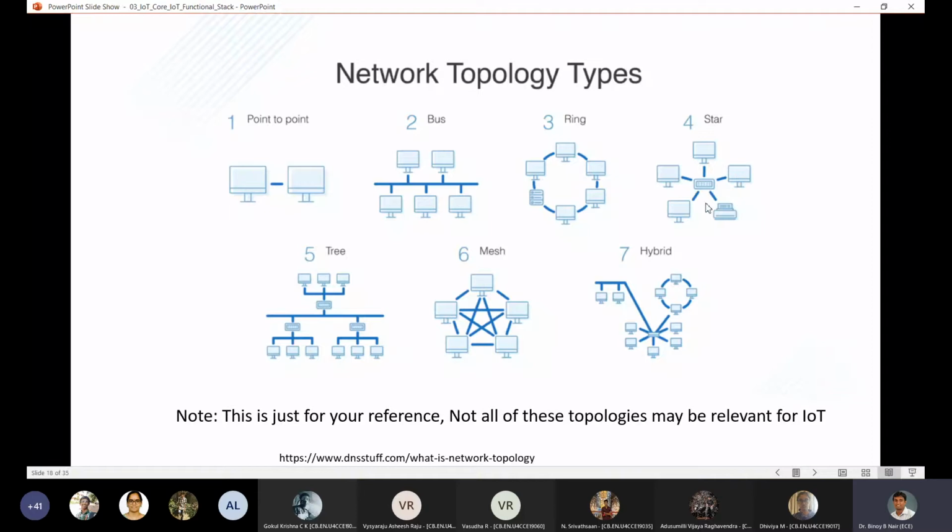Star network, you can see this is what we use for connecting your dumb devices to a central processing unit or like a hub. And from the hub only, you do all the processing and putting the data to the cloud and all that.